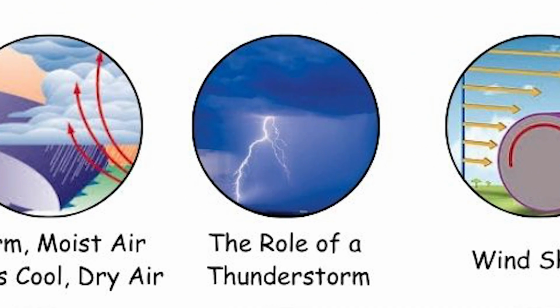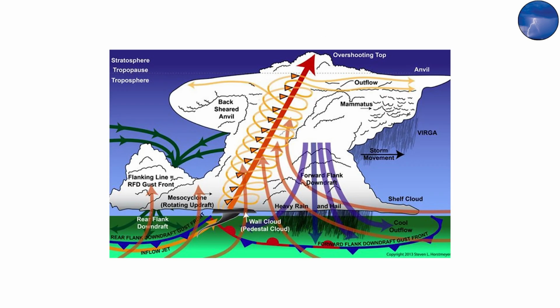The role of the thunderstorm. Not every thunderstorm spawns a tornado, but nearly all tornadoes form from severe thunderstorms, especially supercells. These massive storms have a persistent, rotating updraft called a mesocyclone.